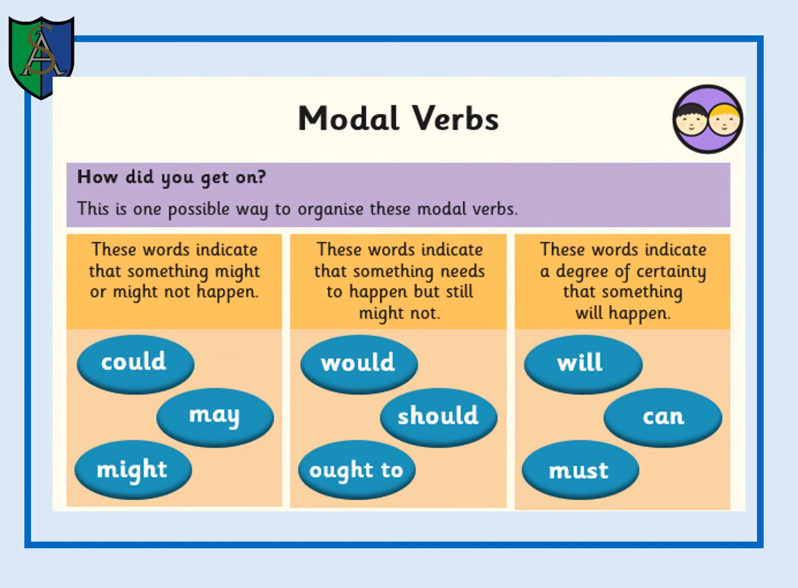Now modal verbs are grouped on a scale of likelihood as to whether or not they might happen. These words indicate that something might or might not happen: could, may or might. The modal verbs would, should and ought to indicate that something needs to happen but still might not. Will, can and must are a group of words that indicate a degree of certainty that something will happen.